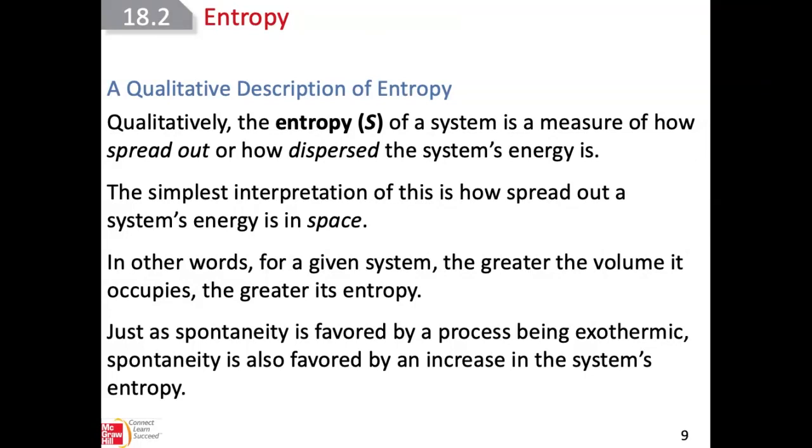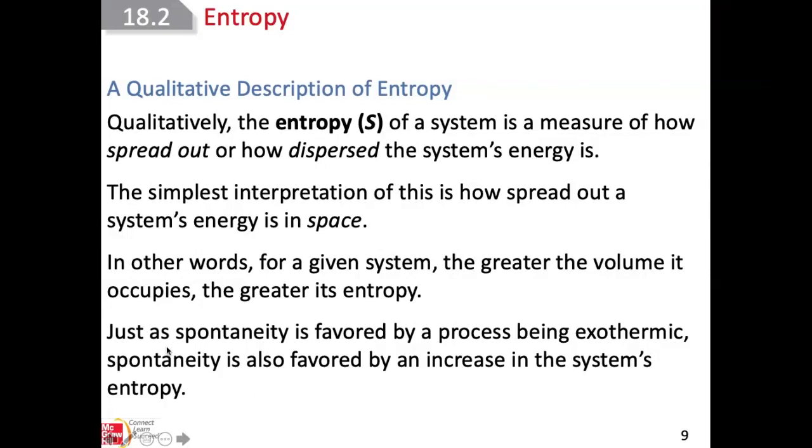So if the particles are moving around and they have kinetic energy, if they spread around, they will occupy a bigger volume, then the entropy is increasing. As we have here, the greater the volume it occupies, the more spread the particles are, the more spread their kinetic energy is, the greater its entropy.